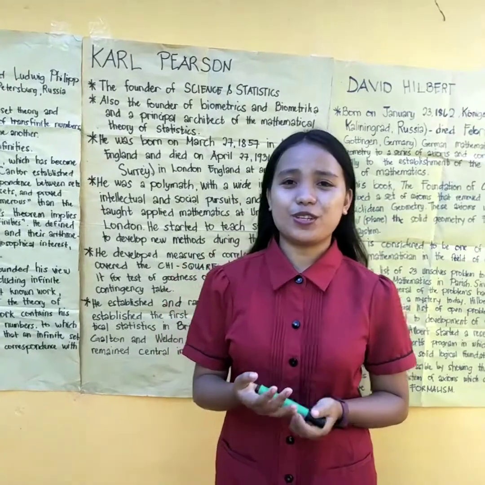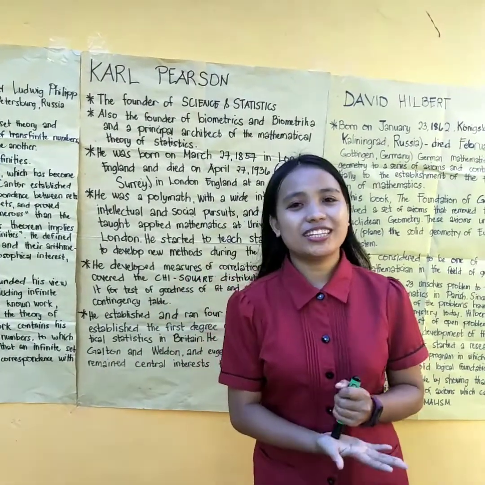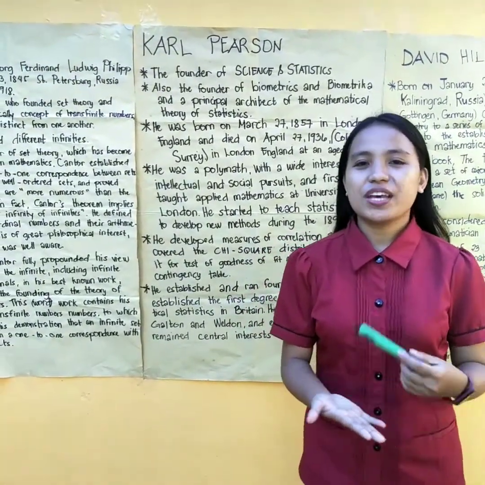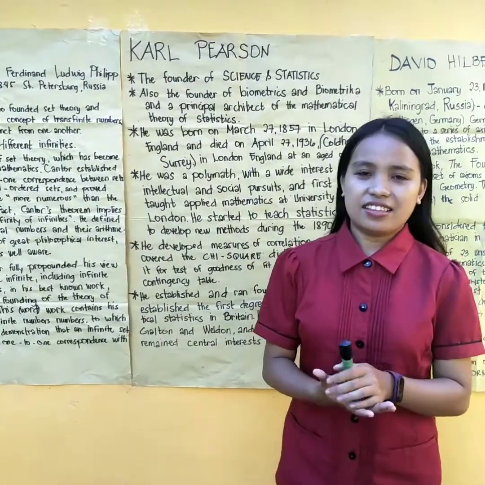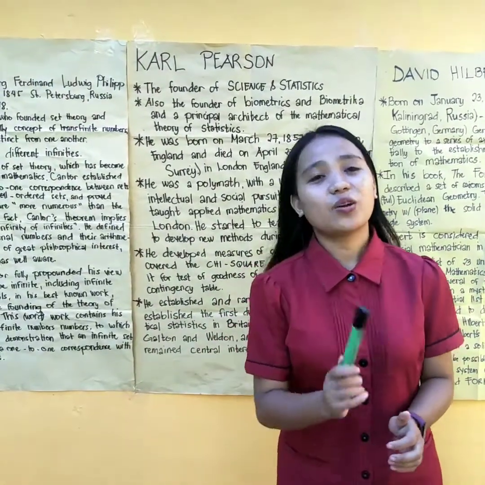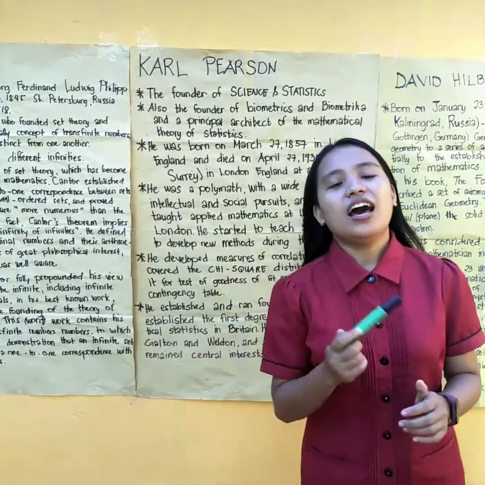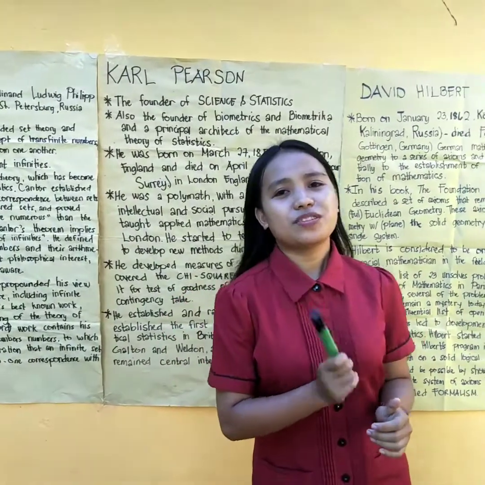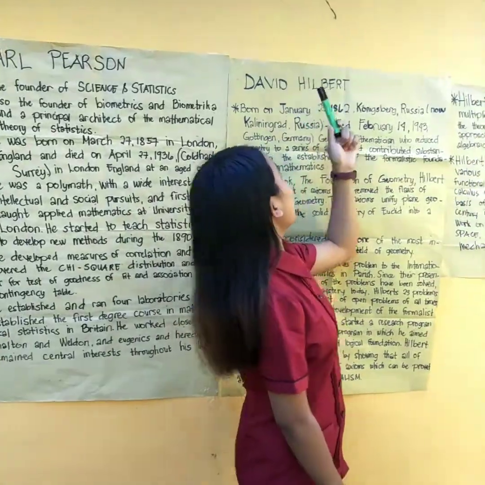As for Carl Pearson's contribution, he created and established the discipline of mathematical statistics. He founded the world's first university statistics department, and he also contributed to the field of geometry. And those are Carl Pearson's contributions. And now, let's proceed to the third person that I choose, which is David Hilbert.